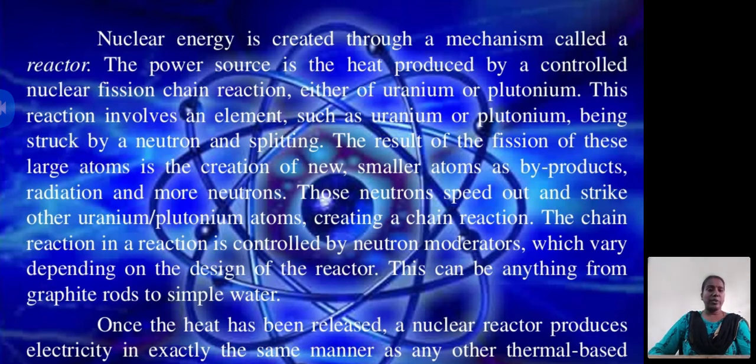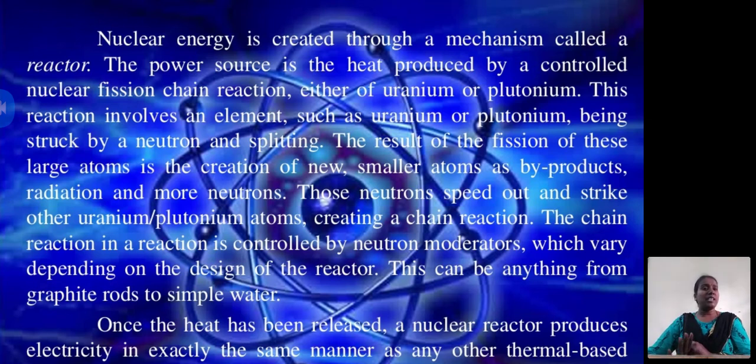So that is the first part of the paragraph. Here, what is happening? Nuclear energy is prepared. How is it prepared? By a reactor, a system called the mechanism of a reactor. The power source is the heat produced by fission. This needs some materials like uranium and plutonium.